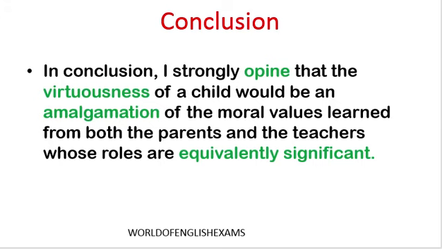So again, as you can see, the conclusion exactly matches with that. I am agreeing that the virtuousness or the good behavior of a child is an amalgamation, a mixture, a blend of those moral values that are inculcated by both parents as well as teachers, and their roles are equally important or equivalently significant. So this is how you write the conclusion.